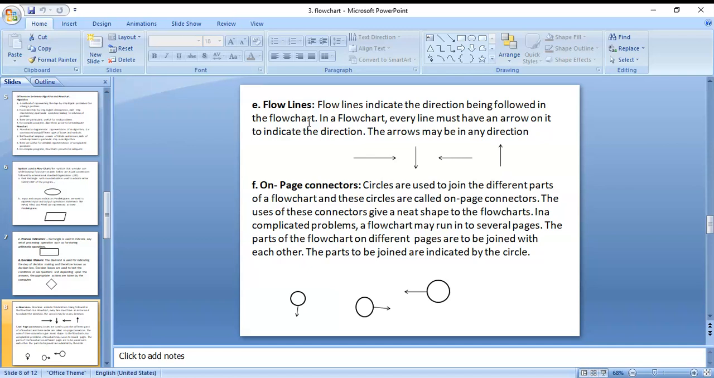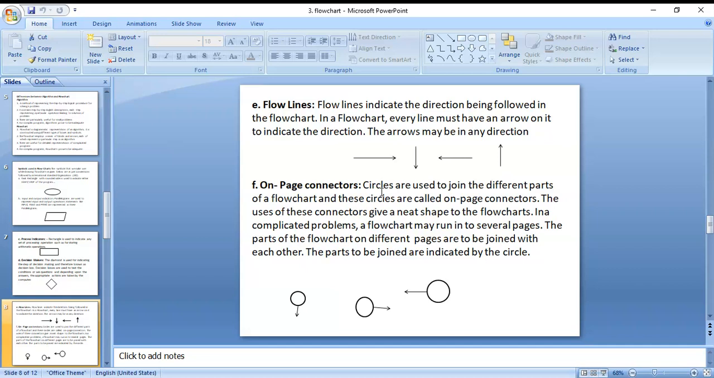Next, on-page connectors. Circles are used to join the different parts of a flowchart, and these circles are called on-page connectors. What is the use of these circles? To join different parts of flowcharts.